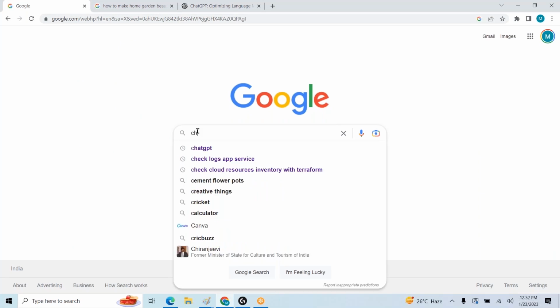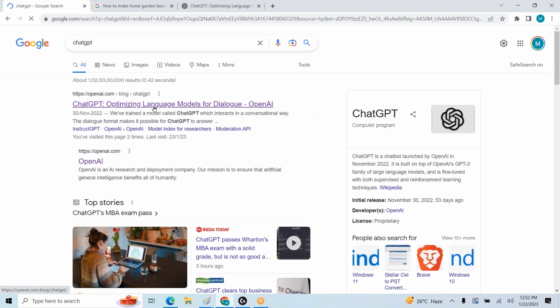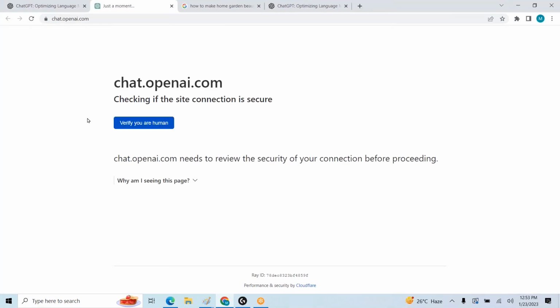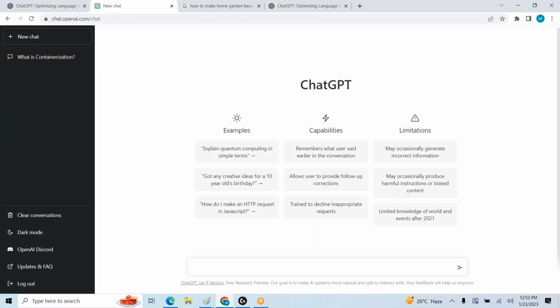Try ChatGPT. So verify you are human. I already created my account, that's why it's already logged in. Otherwise, you need to give your email ID. So once it is done, let us try the same query.